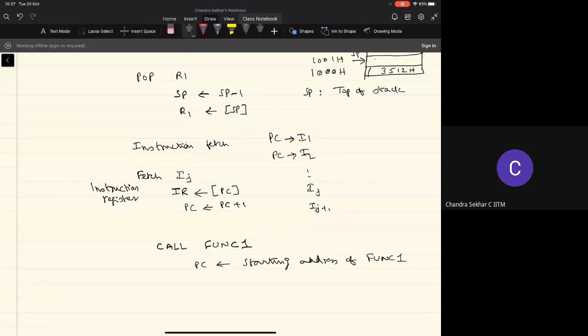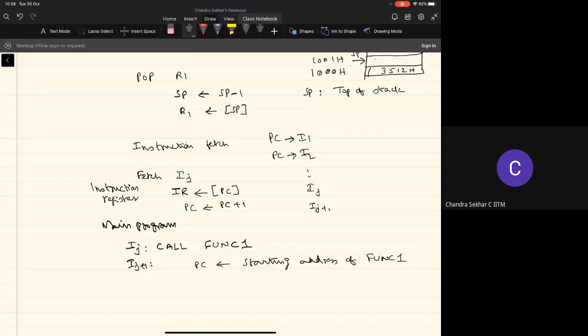Let's say this is at some Ij where I have this call instruction. After I complete the execution of this function 1, what is the next instruction that needs to be executed in the main program? Let's say this is the main program, where the instruction Ij is a call instruction, where I'm calling a function. And after I complete the execution of the sequence of instructions corresponding to this function 1, I need to come back and then execute the next instruction that is there at Ij plus 1, right?